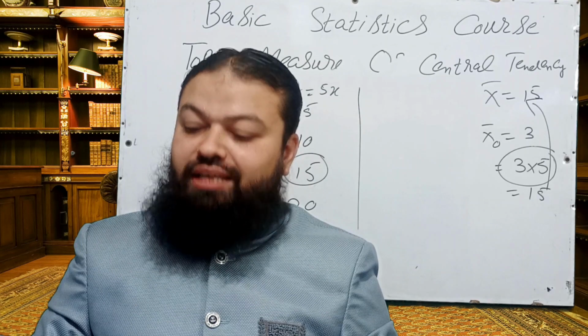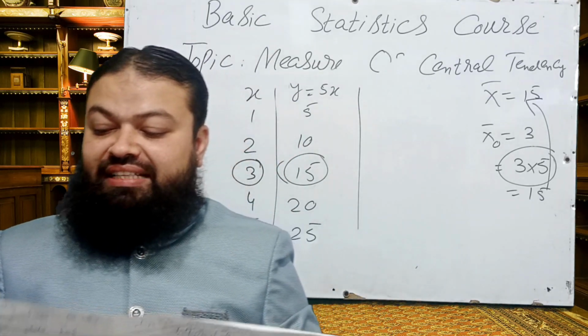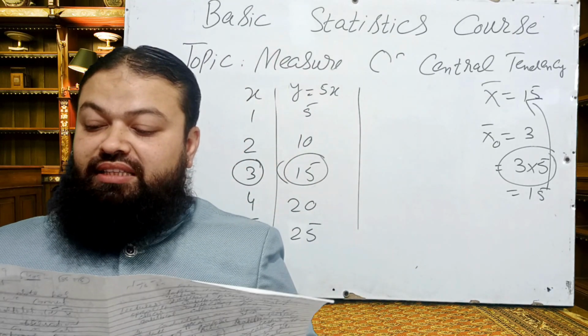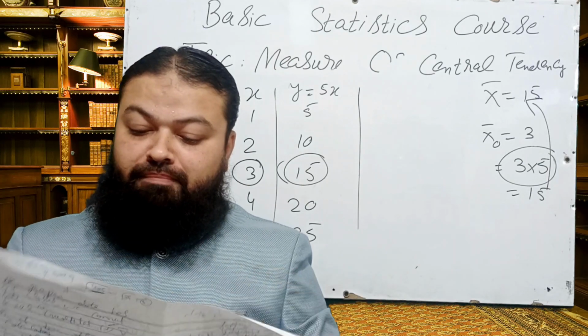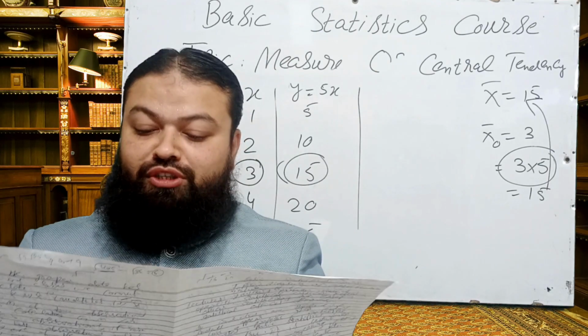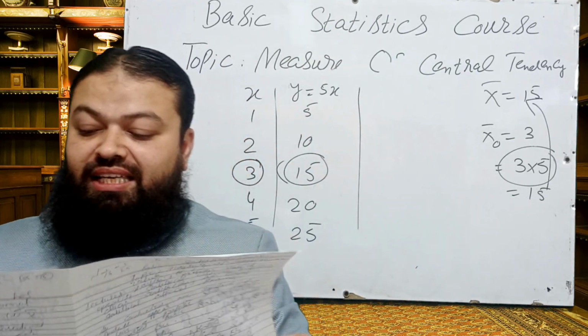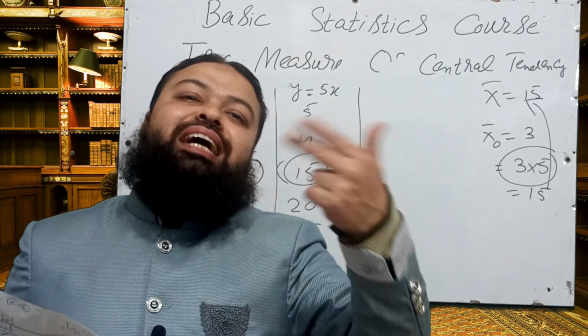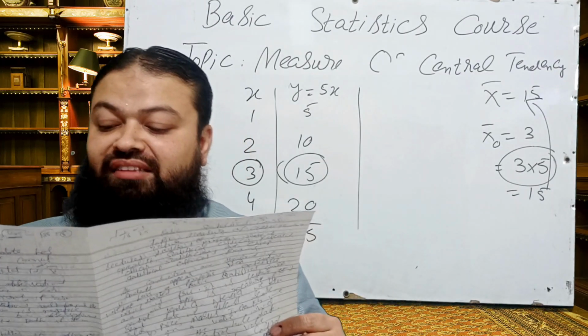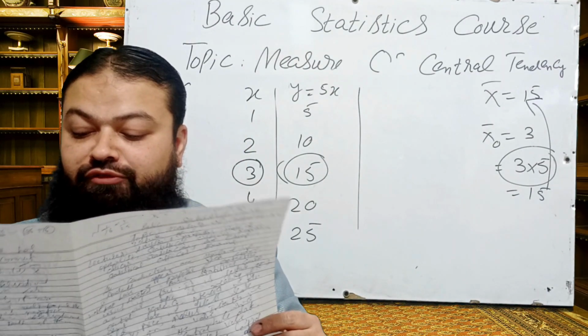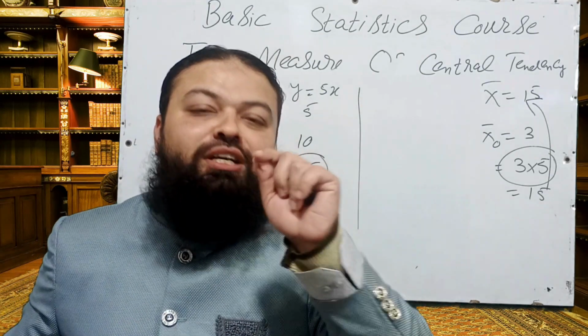Number 7, if each observation of a set is divided by 4, then the mean of the new values is: A, 4 times the original mean. We are not multiplying, so A will not be the correct option. B, increased by 4, we are not adding. C, remains the same. D, 1/4 of the original mean. That will be the correct one.